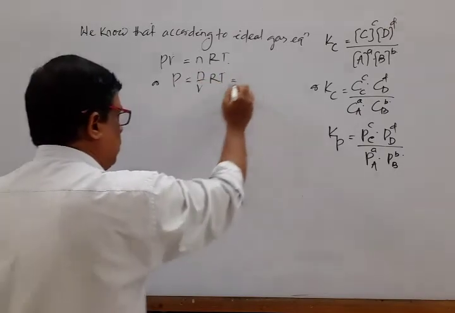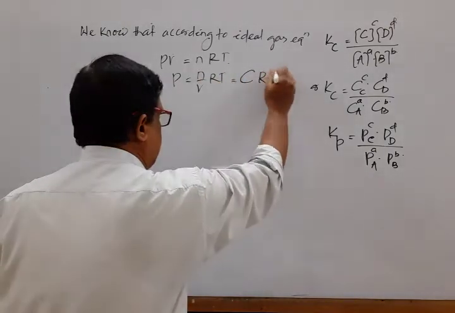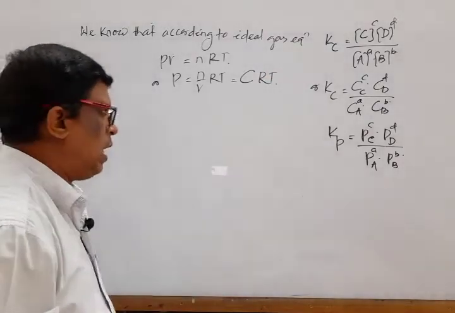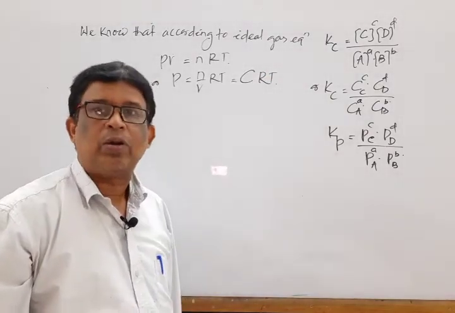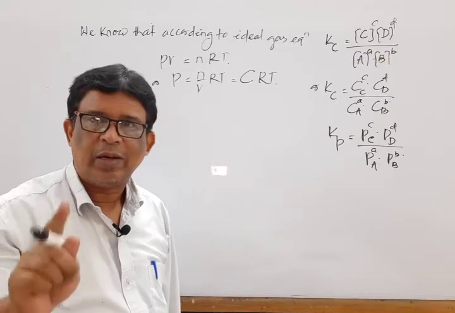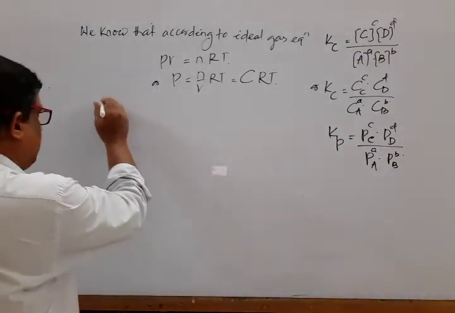Number of moles per unit volume, that is concentration, so P is equal to CRT, where C stands for concentration. Okay, good, mark that.